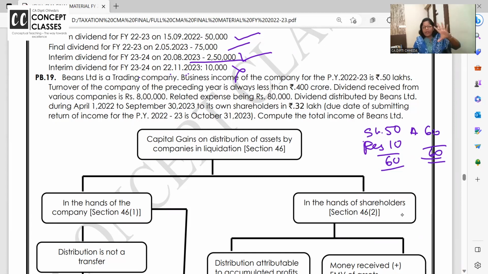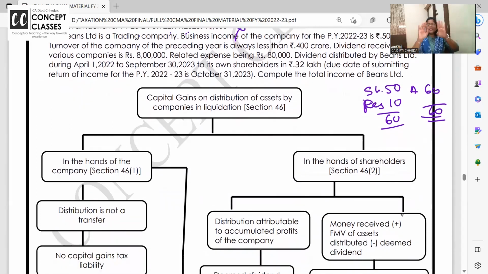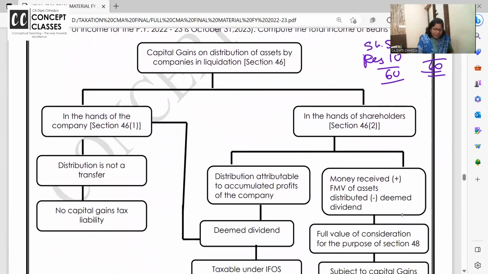Deemed dividend, we saw 5 clauses, and what is the third clause? Liquidation. On liquidation, the company is closing the shares. Now, when the company is going into liquidation, what is the liability of the company? Company is taking back the shares, cancelling, closing the company and transferring assets and cash to shareholders. Company is closing down, take this and go.